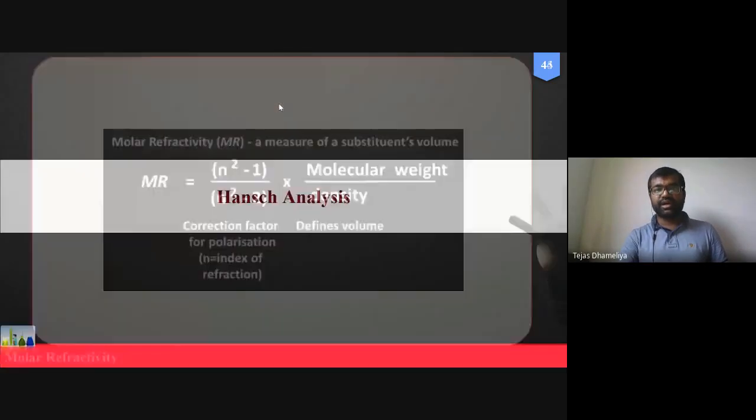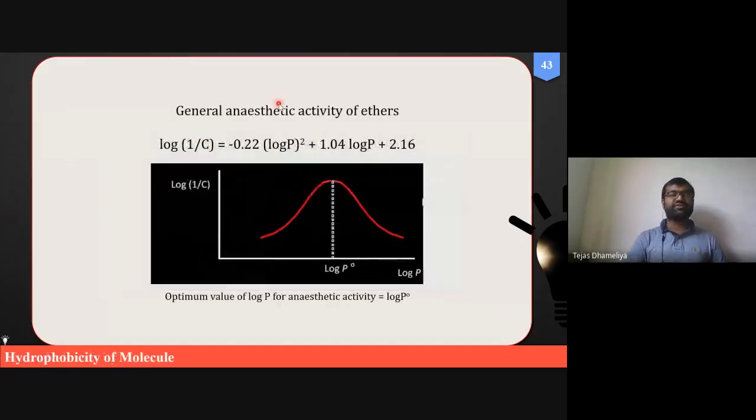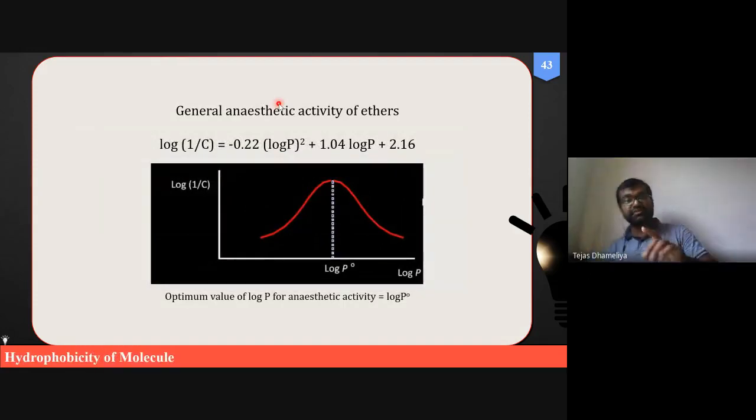Okay, this is the last slide I will cover for today's session, and it is much more important. This is basically a parabolic curve. What does the parabolic curve reflect? If the log P value increases, the activity also increases.